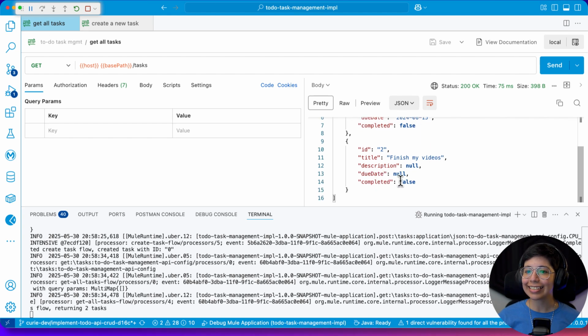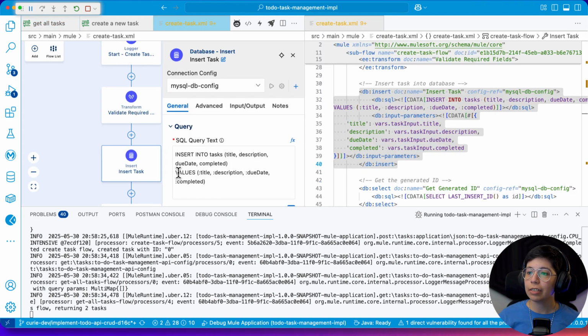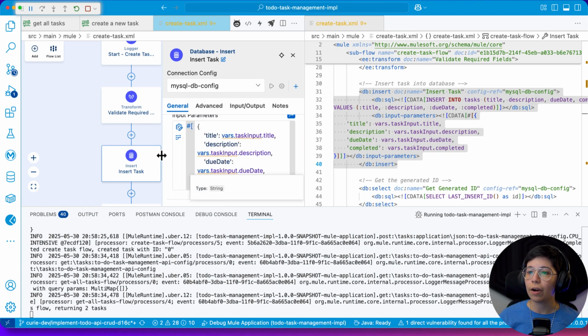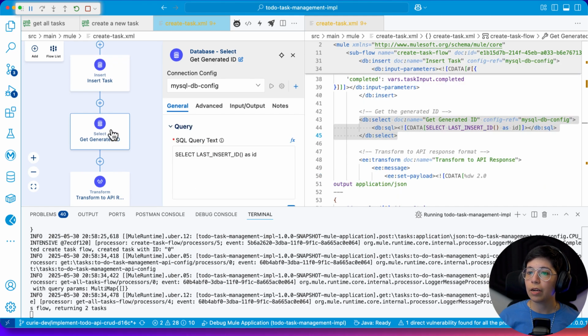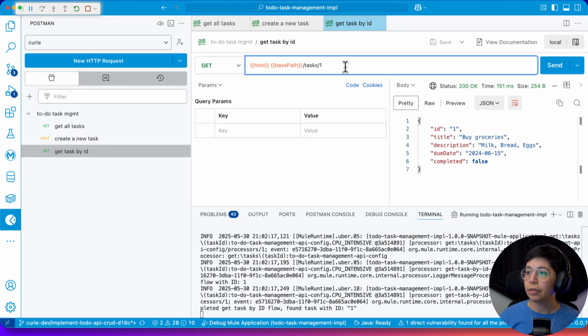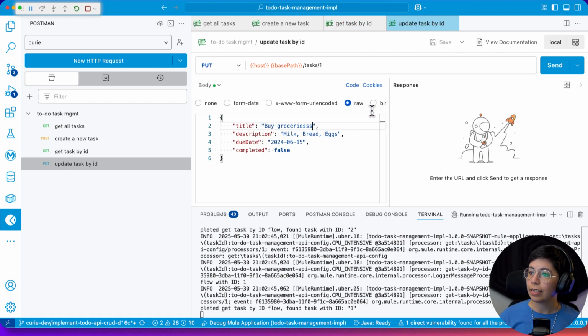It's creating the tasks. Oh, look at this. For the insert, it actually started using the parameterization from the start. It was just the other one that was not using it. Okay, so this is what's not working: the select last insert ID. This is the one that is not working. But in other news, I can go ahead and search for each of the tasks and I am able to retrieve it.